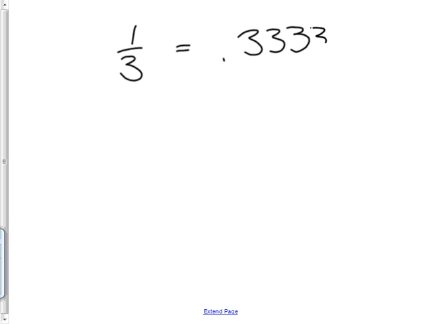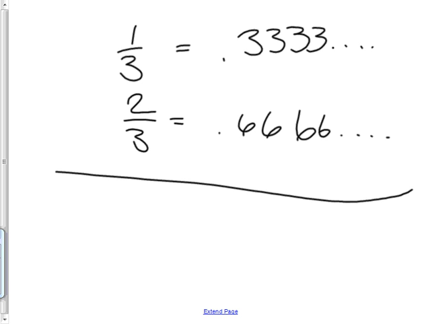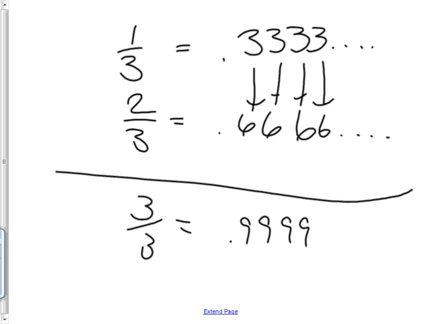Would you agree with that? 2/3 is 0.6 repeating. Add them together and see what you get. 3 divided by 3 is equal to 1. So you're saying we can just round it to 1. No, it is 1. 0.9 repeating isn't really close to 1. It's 1.